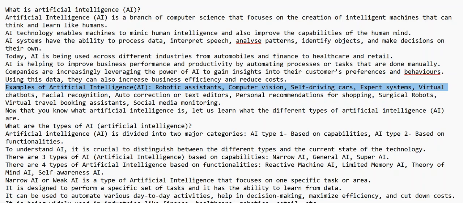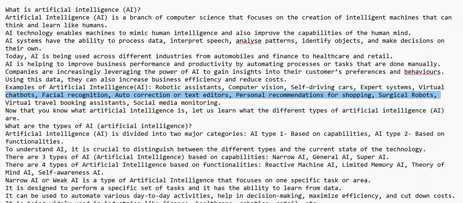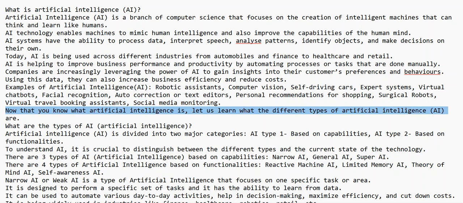Examples of artificial intelligence, AI: robotic assistants, computer vision, self-driving cars, expert systems, virtual chatbots, facial recognition, auto-correction or text editors, personal recommendations for shopping, surgical robots, virtual travel booking assistants, social media monitoring. Now that you know what artificial intelligence is, let us learn what the different types of artificial intelligence, AI, are.